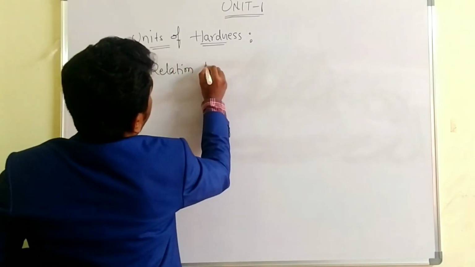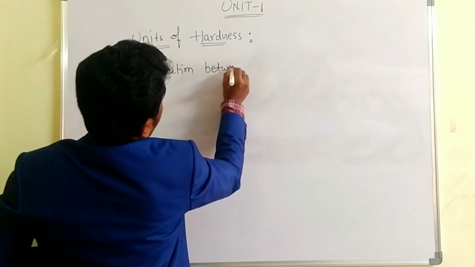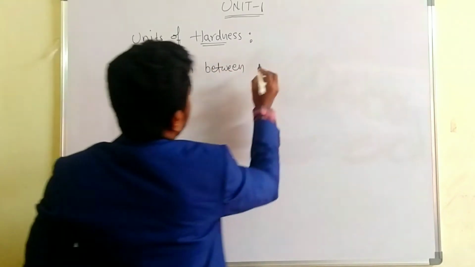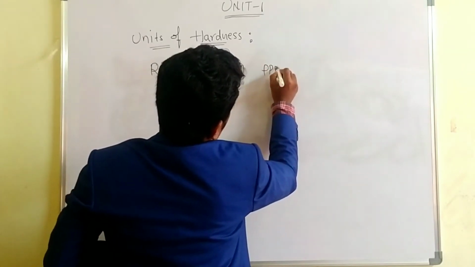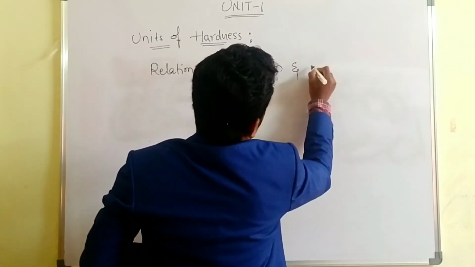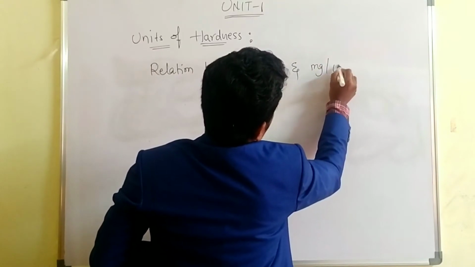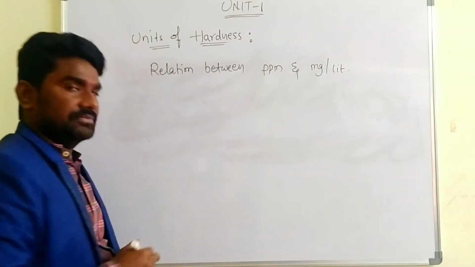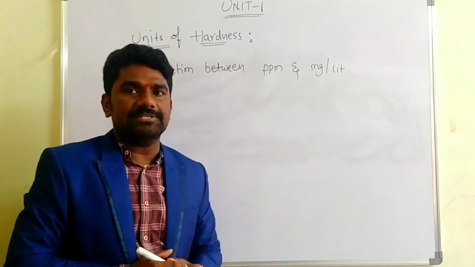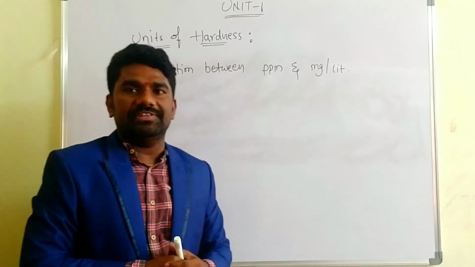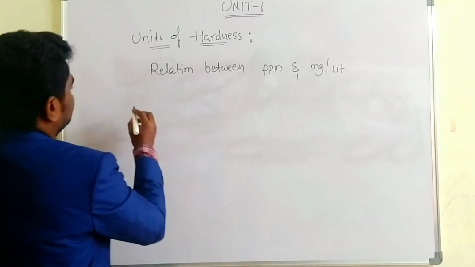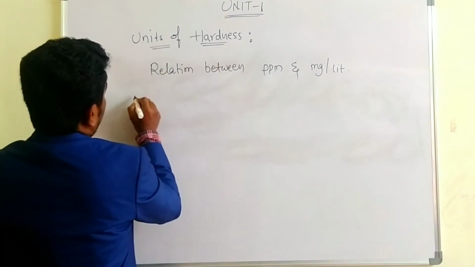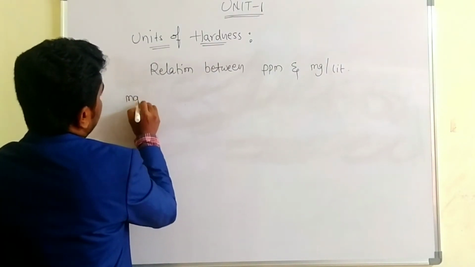We'll check what is the relation between both the units. If you see here, in mg per liter,